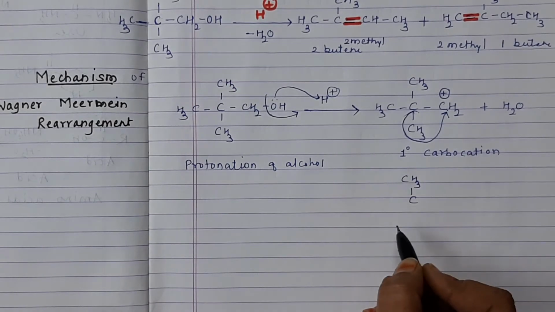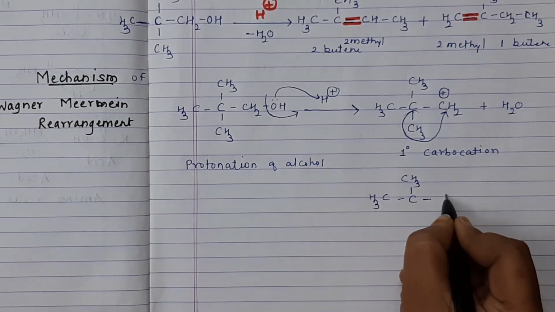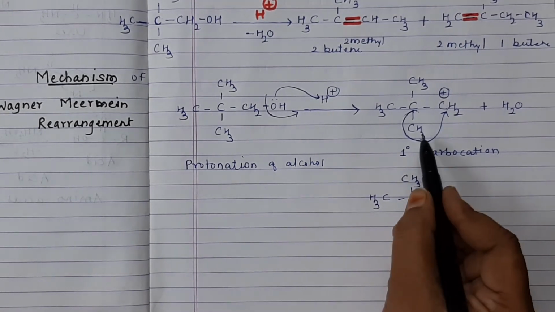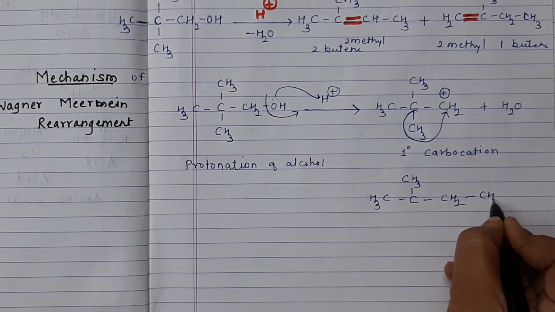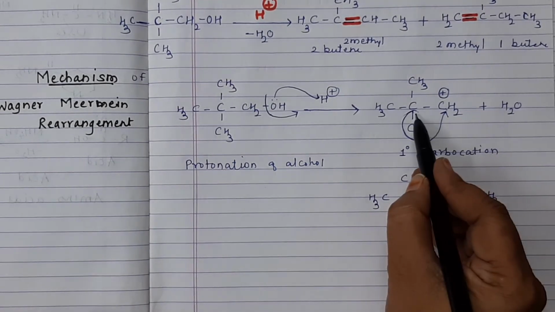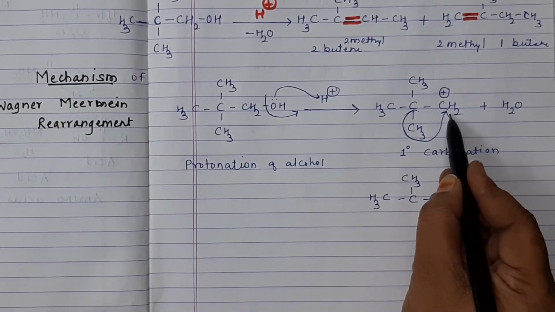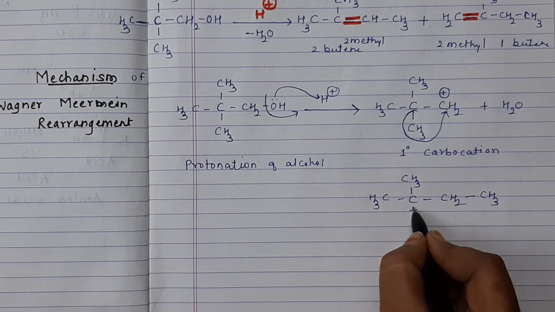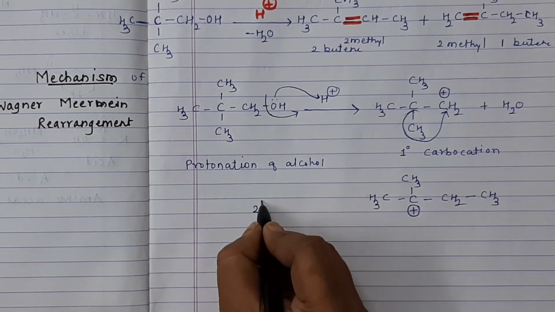CH3, CH3 as it is. Then here is CH2. See, this methyl group will be shifted, so we can write here the methyl group. And now from this carbon, the methyl group will be shifted along with the bonding pair of electrons. So this carbon becomes positively charged. We can say this is a tertiary carbocation.